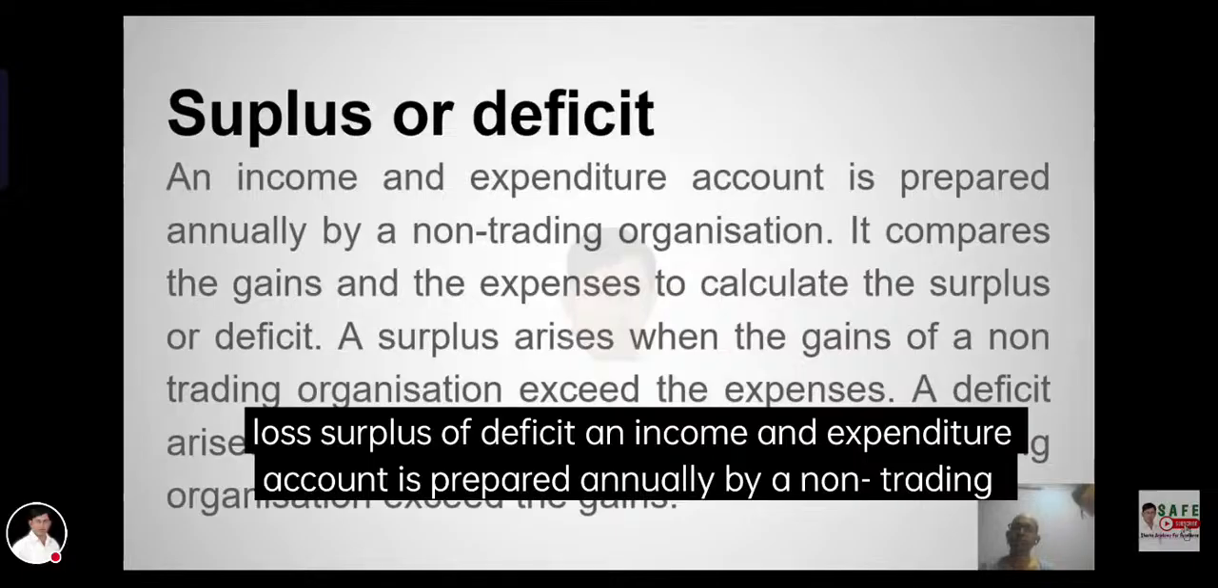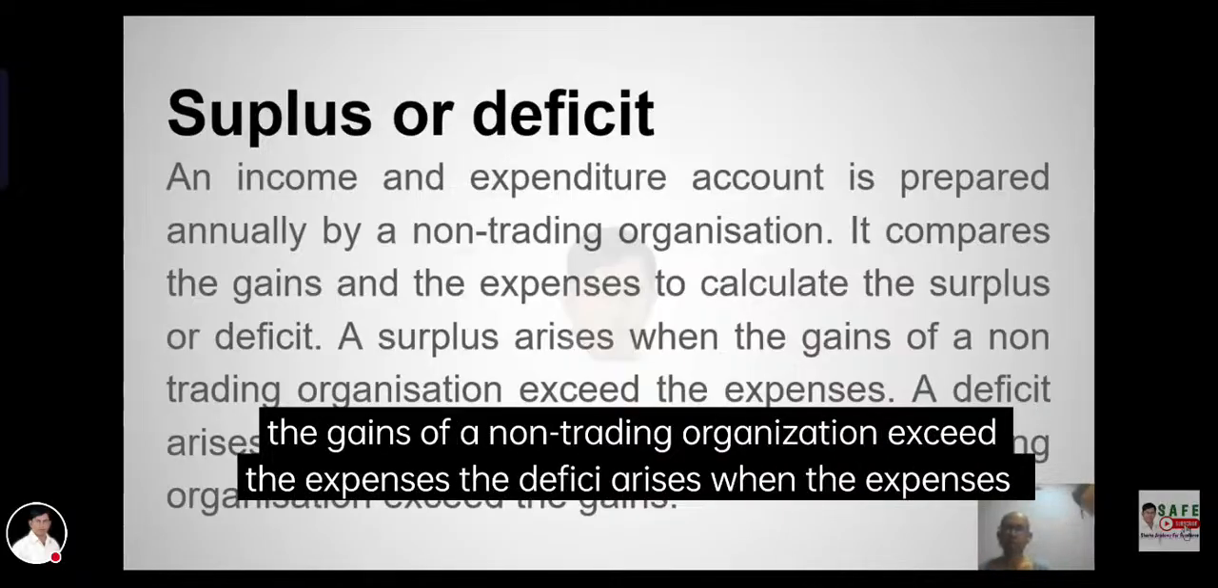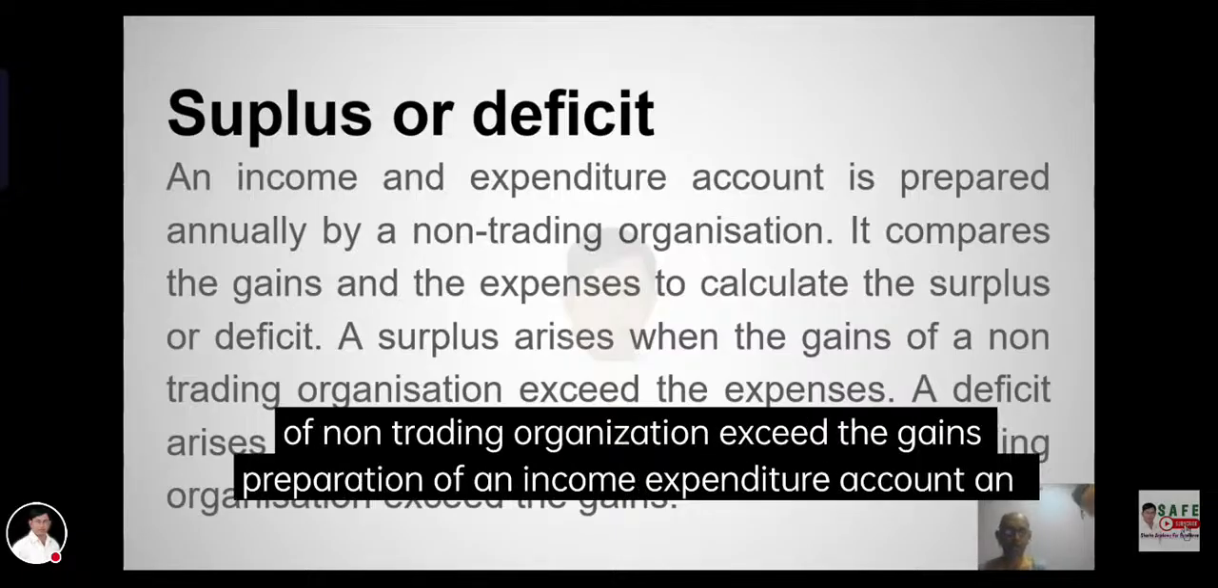Surplus or deficit. An income and expenditure account is prepared annually by a non-trading organization. It compares the income and expenses to calculate the surplus or deficit. A surplus arises when the income of a non-trading organization exceeds the expenses. A deficit arises when the expenses of a non-trading organization exceed the income.